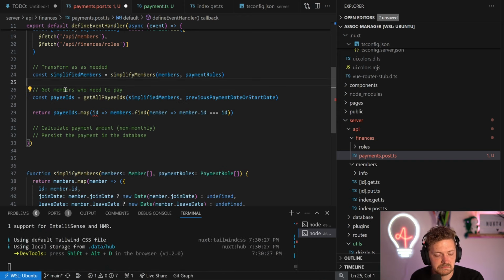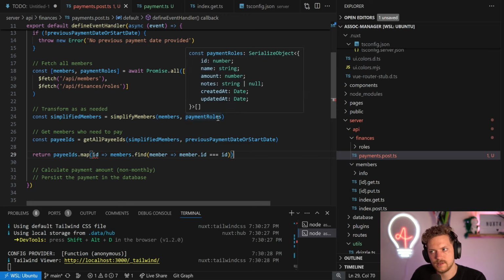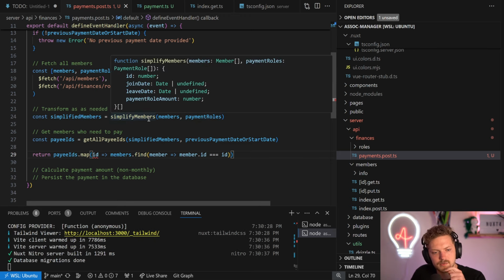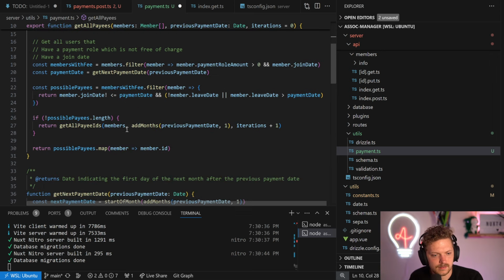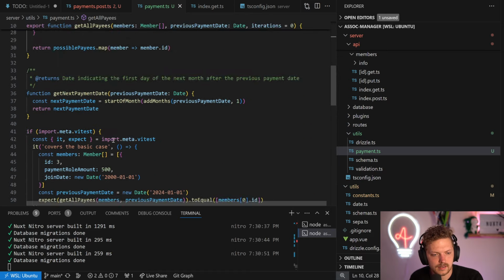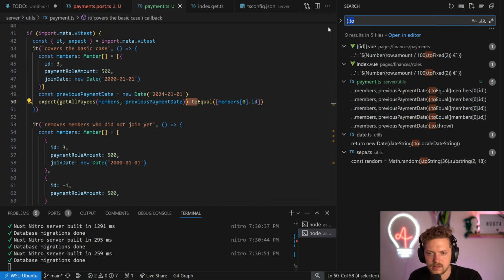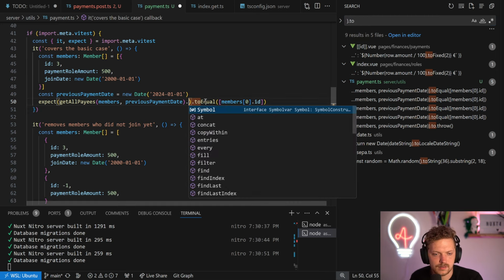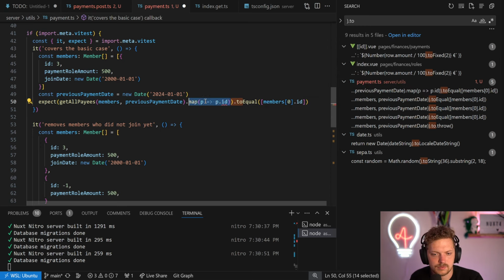And sweet. So yeah, the payment amount, we can calculate them as well. I think it would also be good if we have it simplified anyway. Do we really need to? Maybe I'll switch it back to payees, I think. So let's quickly switch that back to say get all payees. And then we say everything.to in that file. We can just say .map p.id. That's probably the easiest.